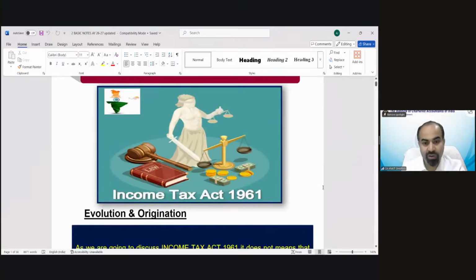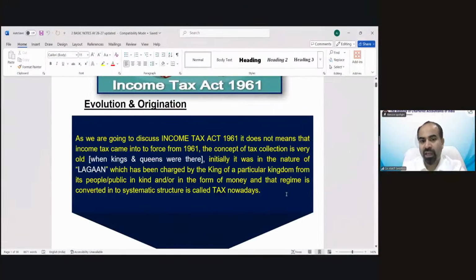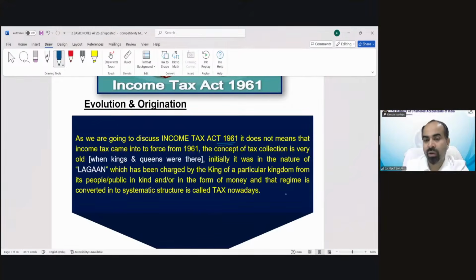So what is the evolution and origination? As we are going to discuss the Income Tax Act 1961, it does not mean that income tax came into force from 1961. No, the concept of tax collection is very, very old, from when there were kings and queens. Initially, it was in the nature of lagan, which was charged by the king of a particular kingdom from its people in kind, like in a commodity.